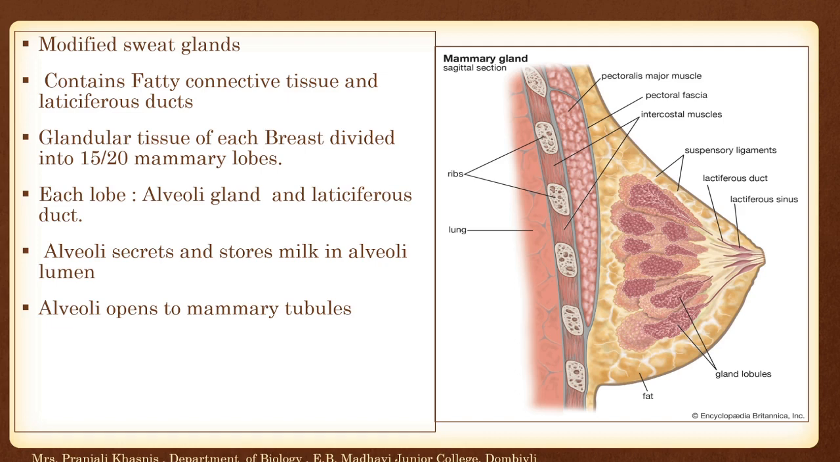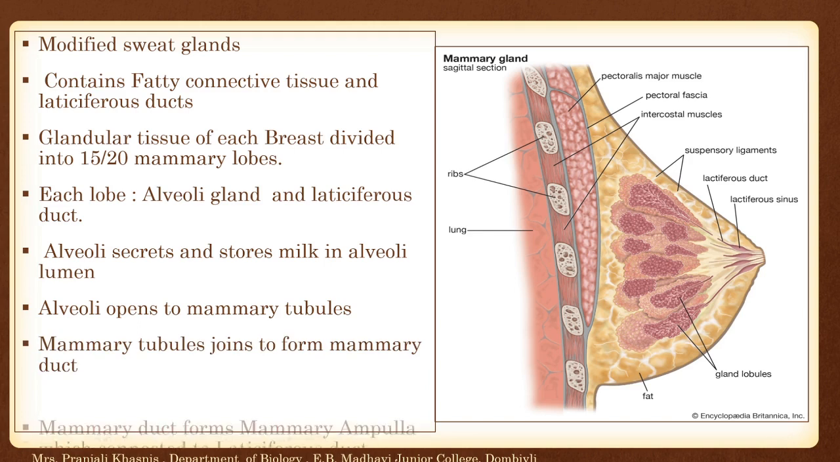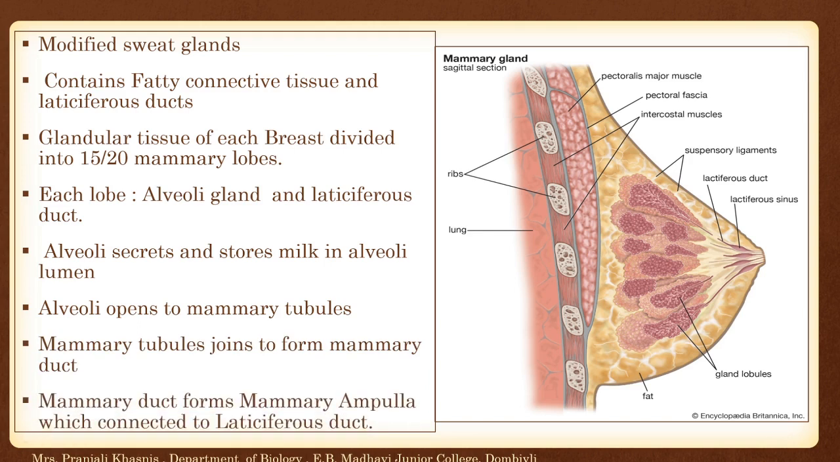Alveoli secrete and store milk in the alveolar lumen, and this opens into the mammary tubules. These mammary tubules then join to form a mammary duct, and the mammary duct forms a mammary ampulla which is connected to the lactiferous duct.